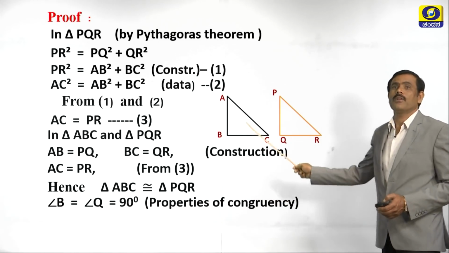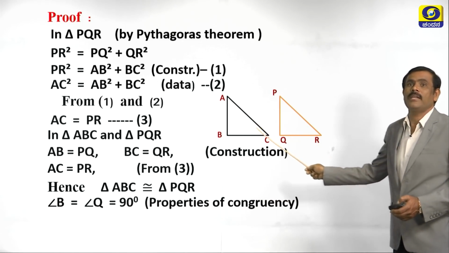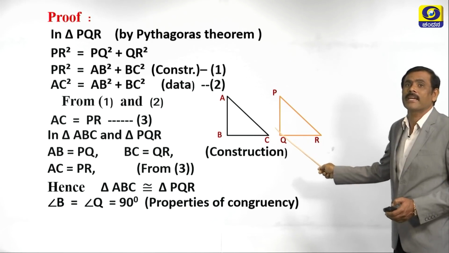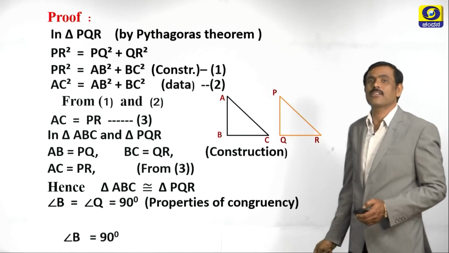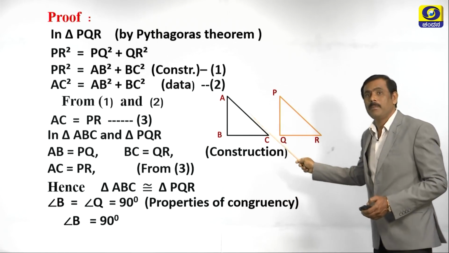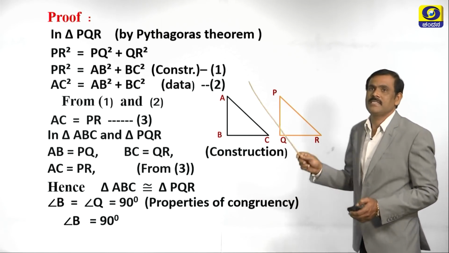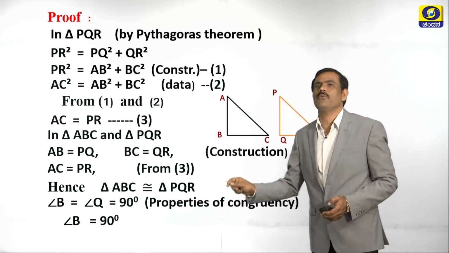See, therefore, if two triangles are congruent, angle B is equal to angle Q is equal to 90 degree. Properties of congruency. Therefore, angle B is equal to 90 degree. This is what we wanted to prove. So, we have proved it.